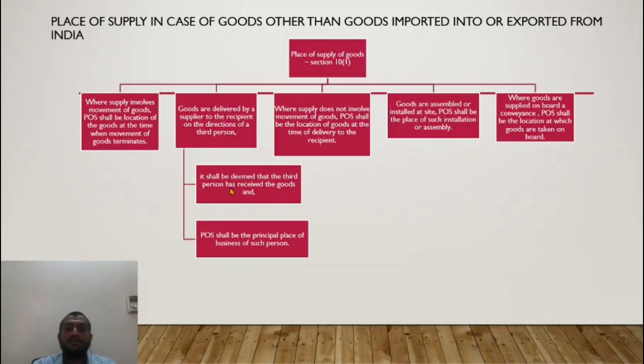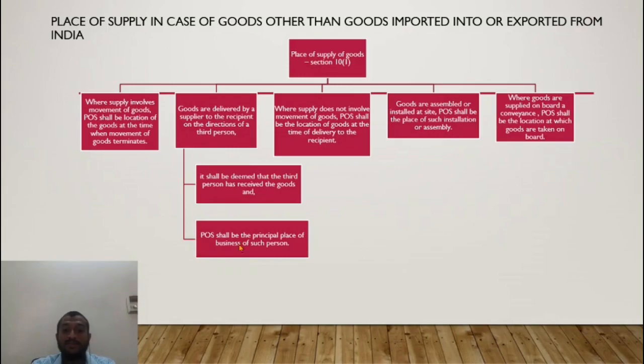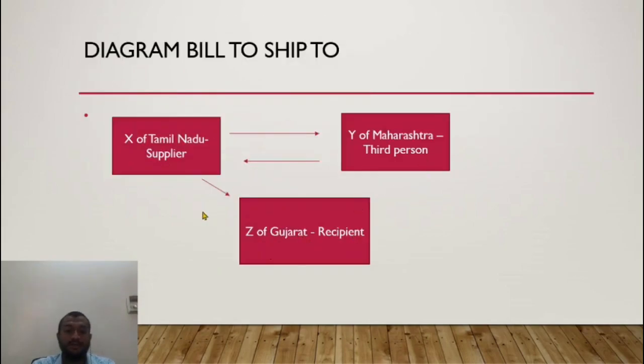It shall be deemed that the third person has received the goods, and the place of supply shall be the principal place of business of such person, that is, Y of Maharashtra. We are talking of the transaction between X and Z. It is treated as if the goods have been supplied to Y, and the place of supply will be the principal place of business of Y.